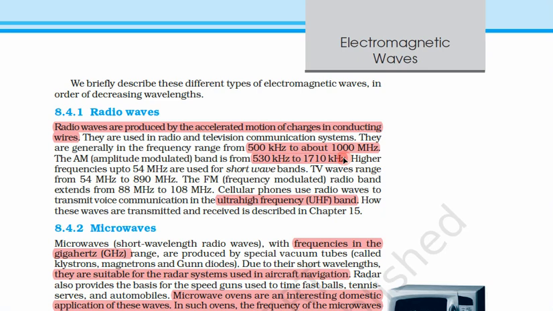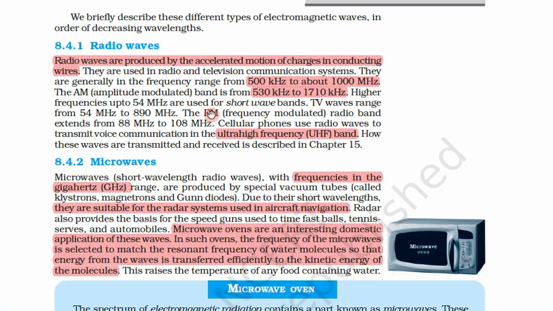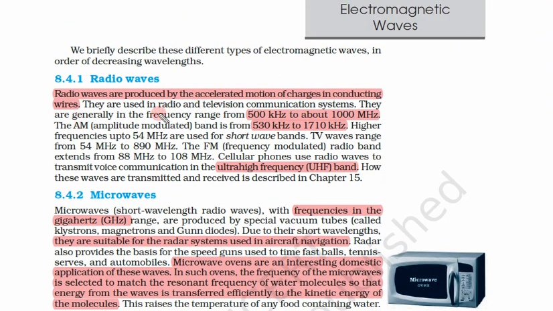So after seeing this, let us discuss one by one. We are starting from the biggest wavelength, radio waves. We will briefly describe these different types of electromagnetic waves in order of decreasing wavelength. So wavelength is decreasing, or frequency is increasing, in that order.